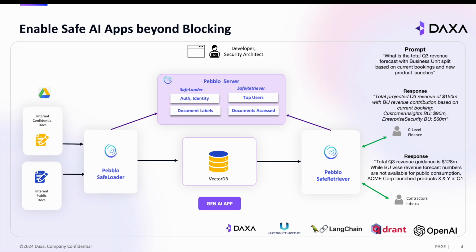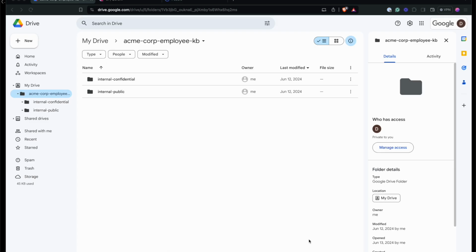Let's see this in action using a Pebblo demo. We are going to ingest documents from the Google Drive with different authorizations into the Qdrant vector database with Pebblo Safe Loader enabled. And with the Safe Retriever enabled RAG application, we can try the prompts related to detailed revenue forecast and headcount reduction plans as different users and see the response.